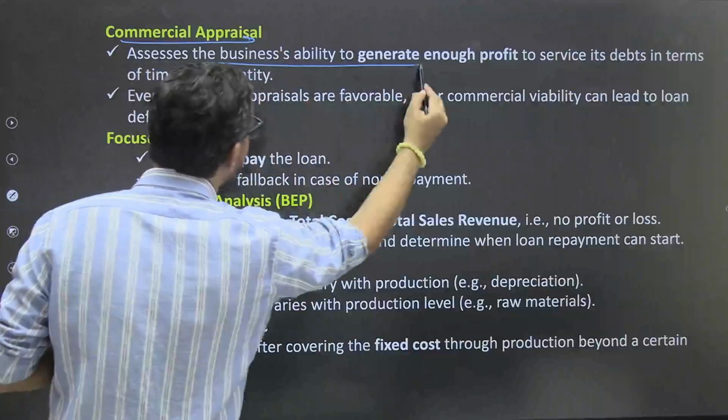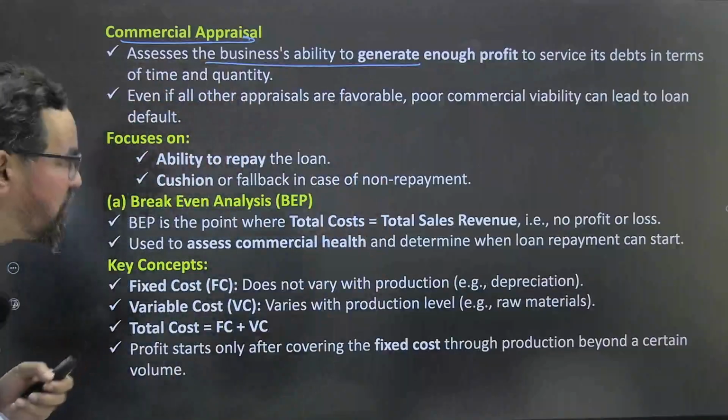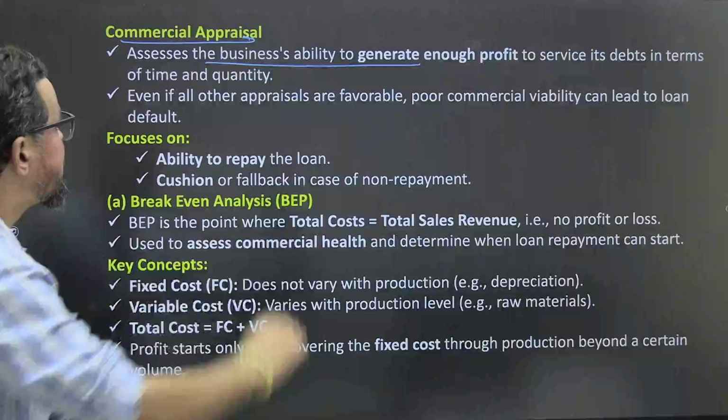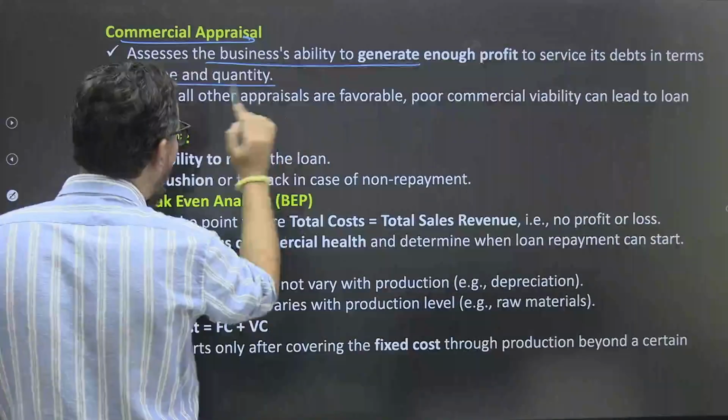So now commercial appraisal assesses the business's ability to generate enough profit to service its debt in terms of time and quantity.